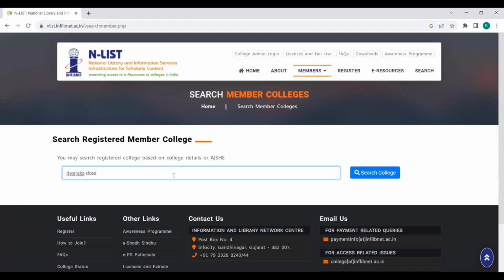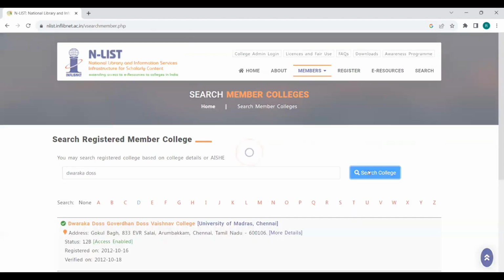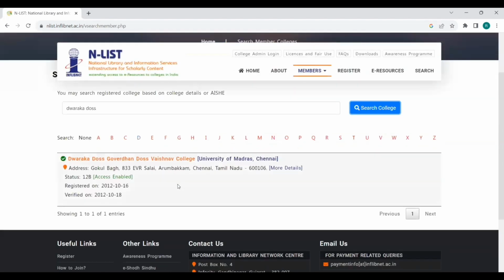If I want to know whether my college is already in the list or not, just type your college name and search whether your college is a member. Yes, I am happy to see that my college is a member in the list. Dwarakadas Goverdhandas Vaishnav College: the entire address will be given, and when it was registered and when it was verified, that much information will be shown on this page. This register is for the administrative side. You don't need to worry about that.